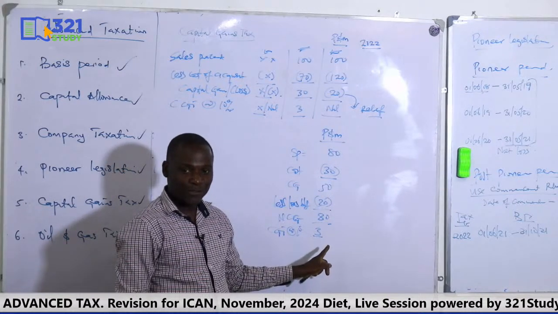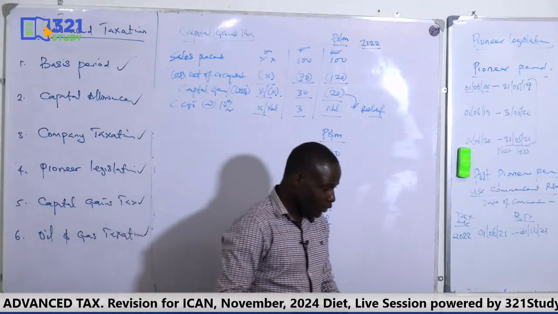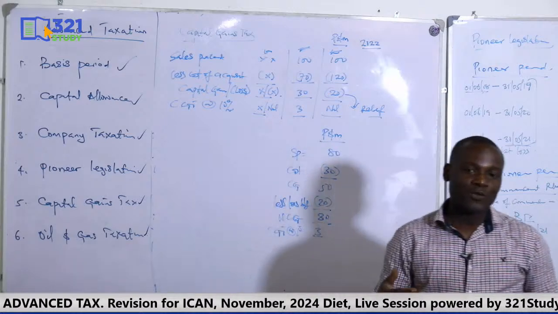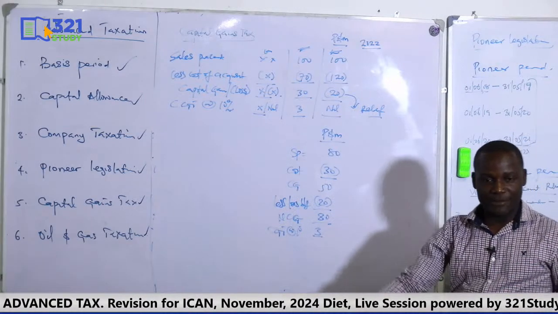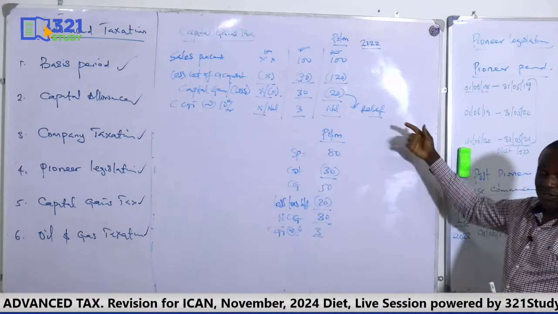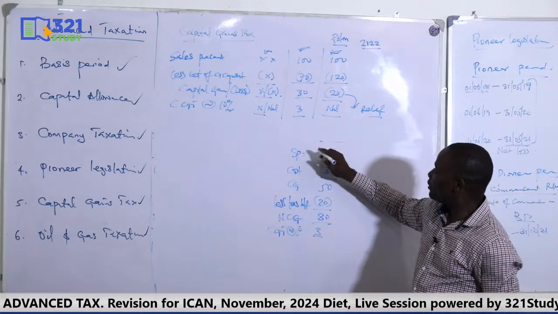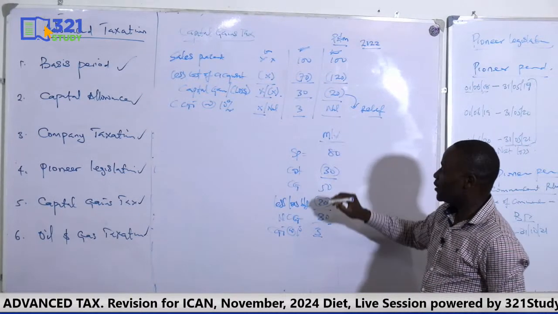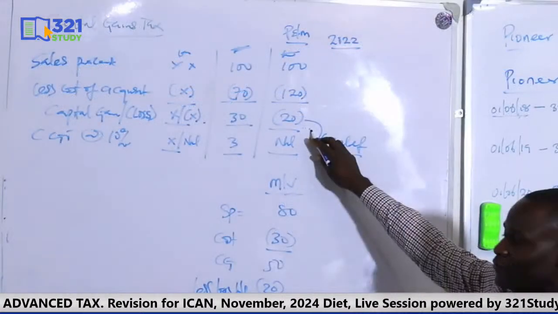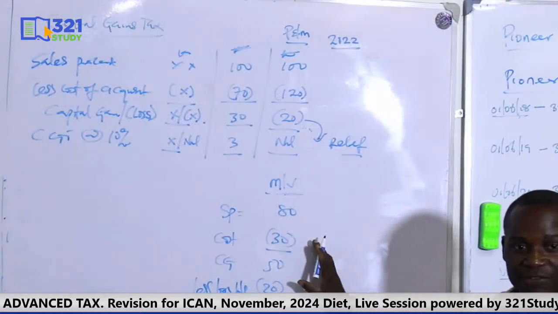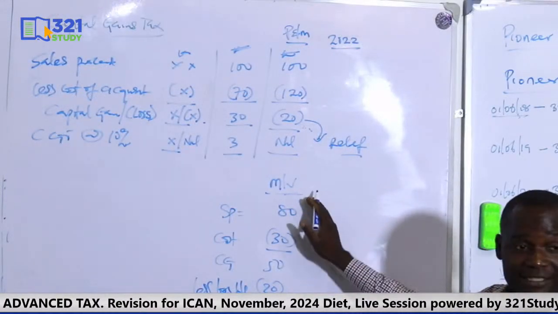Are we following? So you can only be allowed to offset your loss when you dispose assets in the same class as the assets that you suffered the loss in. So assuming the new asset I dispose is a motor vehicle, I can't offset this loss from plant and machinery against the gain of motor vehicle. No, it must be the same asset. Okay?